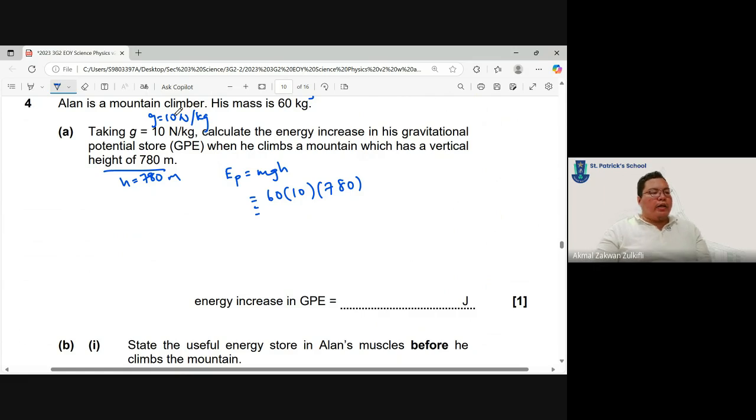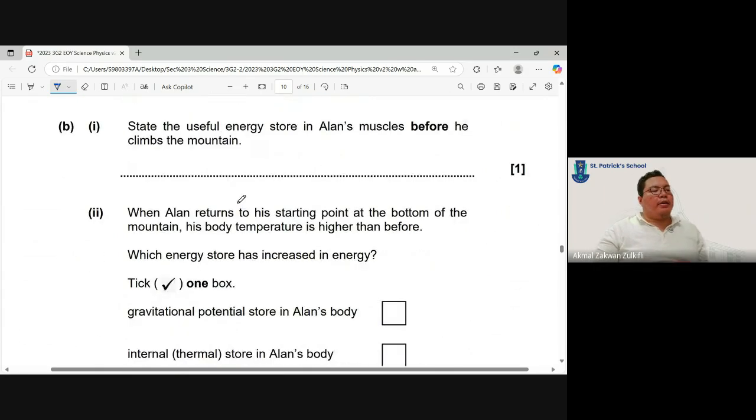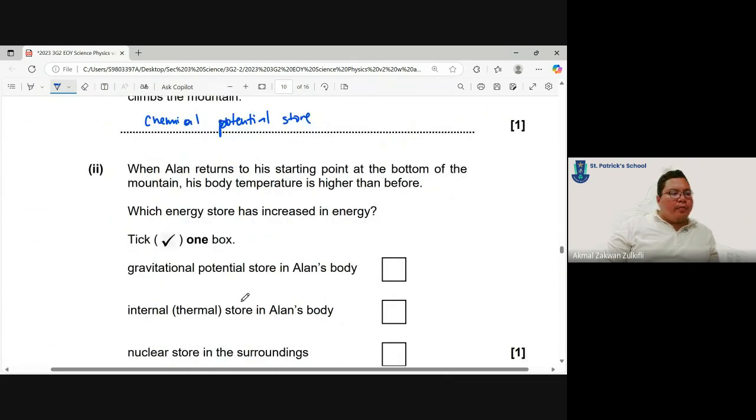They state: useful energy stored in Alan's muscles before he climbed. So what is the store stored in the muscles? Think about it. This is always your chemical potential store. Whenever you think about batteries, food, muscles, oil, stored energy, usually before we do something, that is the chemical potential store.